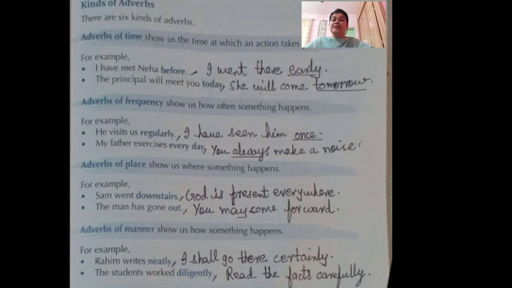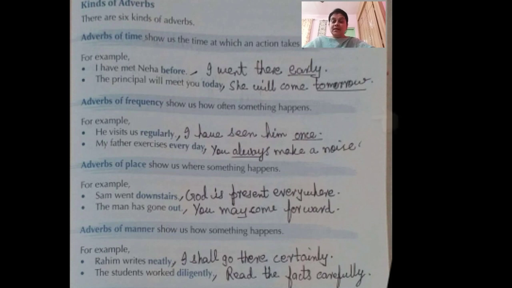Next, look at this. The principal will meet you today. When will the principal meet us? Today. From my side I have given you 2 more examples. First one, I went there early. Next one, she will come tomorrow. When will she come? Tomorrow. So the words before, today, early, tomorrow come under the category of adverb of time.